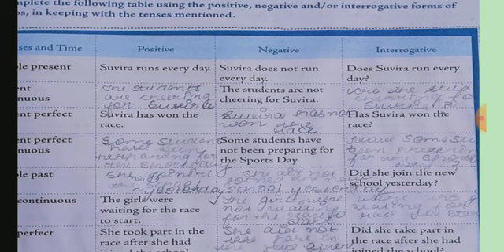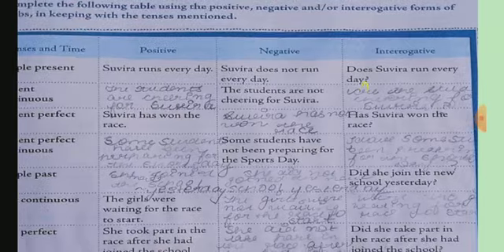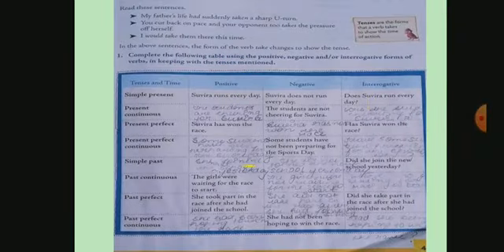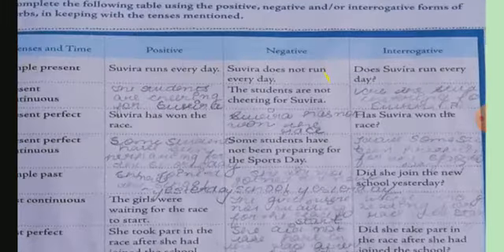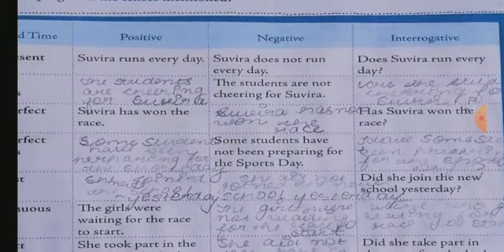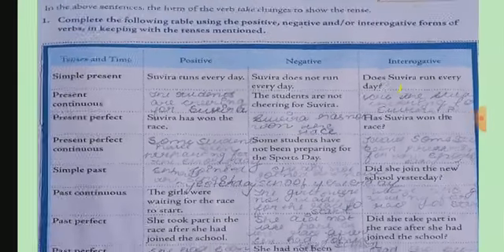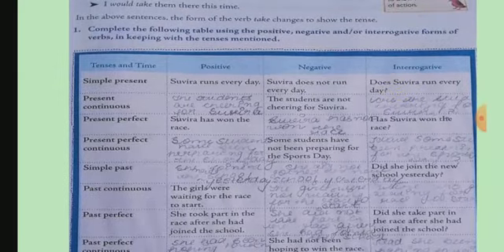So are the students cheering for Suvira? Question mark. Then present perfect. Suvira has won the race. Negative we have to complete. So Suvira has not won the race. In perfect we use third form of the main verb. Interrogative is given already. Then present perfect continuous.